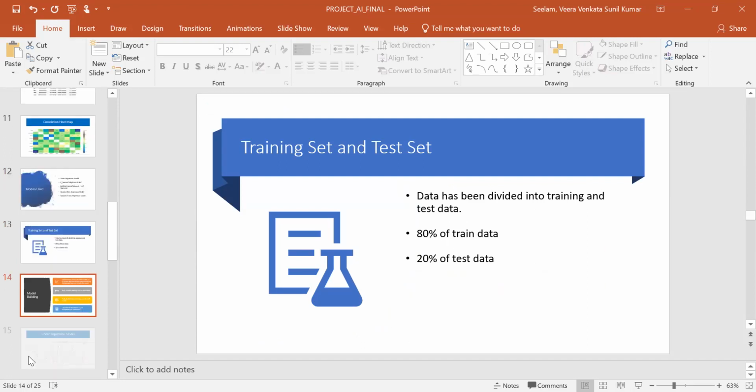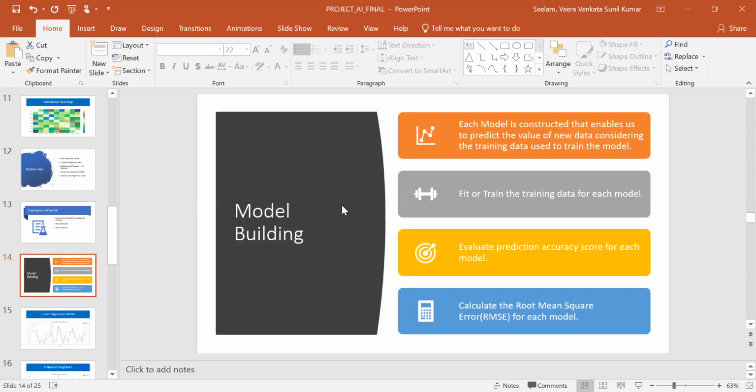Once this model building is done, each model is constructed, which enables predicting the value of new data, considering the training data for the training model. Fit or train the training model for each model. Then evaluate the prediction accuracy score for each model, and calculate the root mean square error of each model. From here onwards, I will explain the machine learning models.